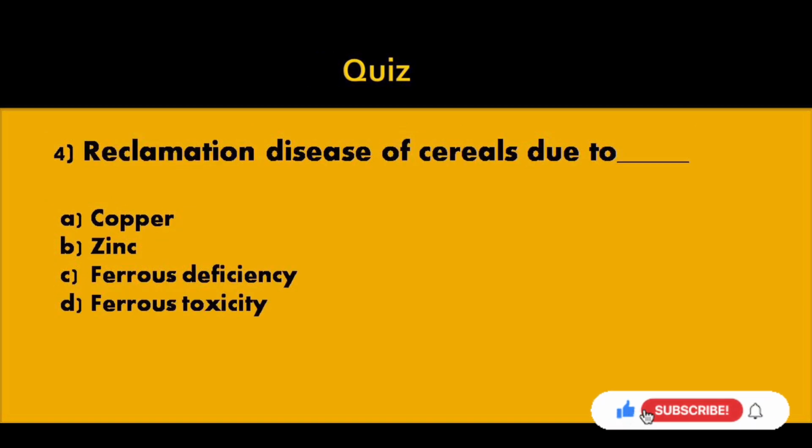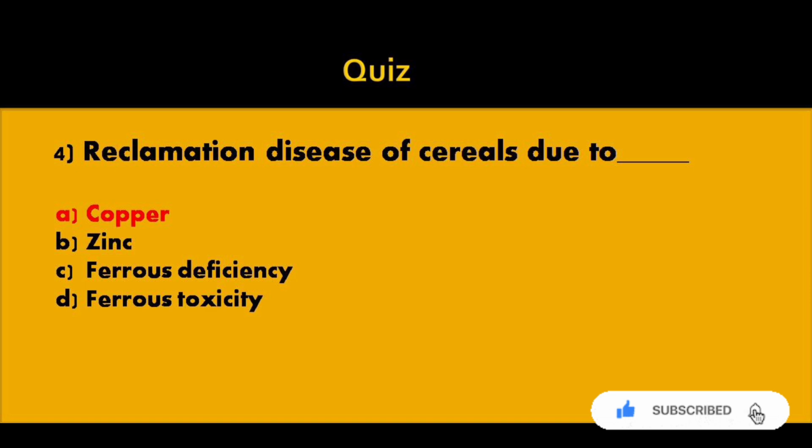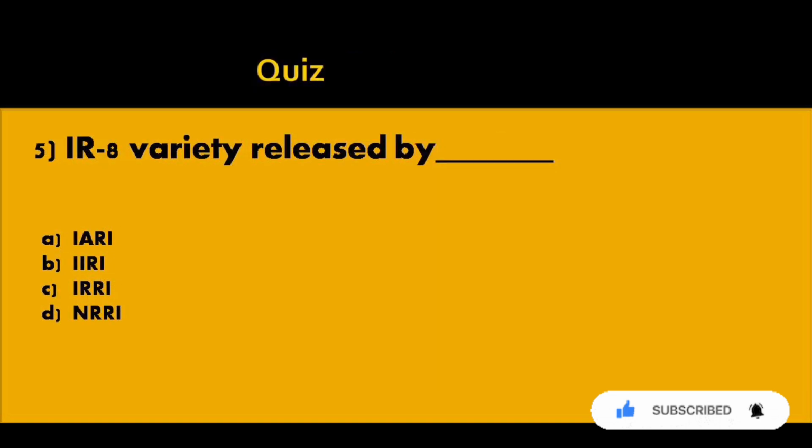Fourth question, reclamation disease of cereals due to dash. Option A copper, option B zinc, option C ferrous deficiency, option D ferrous toxicity. Answer option A copper.